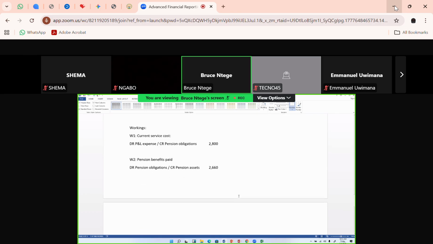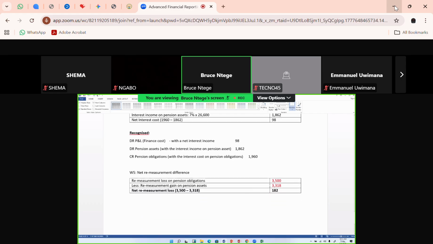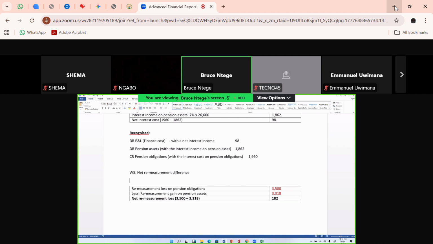Then the student directs the marker to find other figures there. They will not give you the 3,500 again, as they've already given it to you up there. They will not give you the 3,318 again either, as they have ticked it up there. They will now tick 182, a new figure that they are finding. Having ticked that, they want to see you go ahead to say that I have computed it, Mr. Examiner, and you have been given that calculation tick or mark.